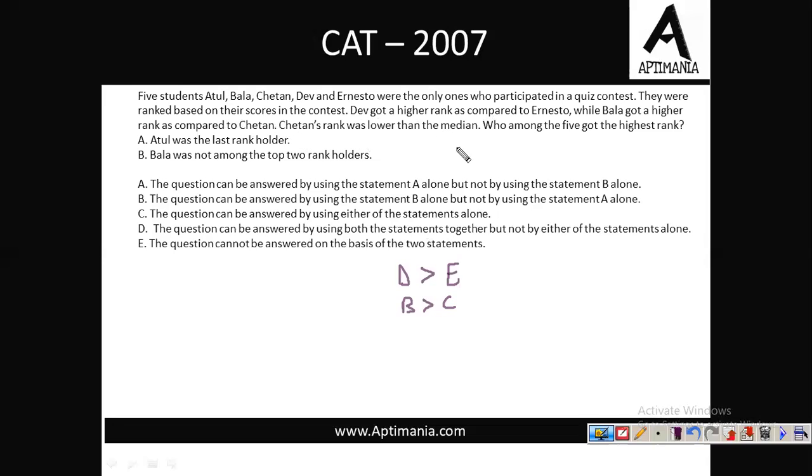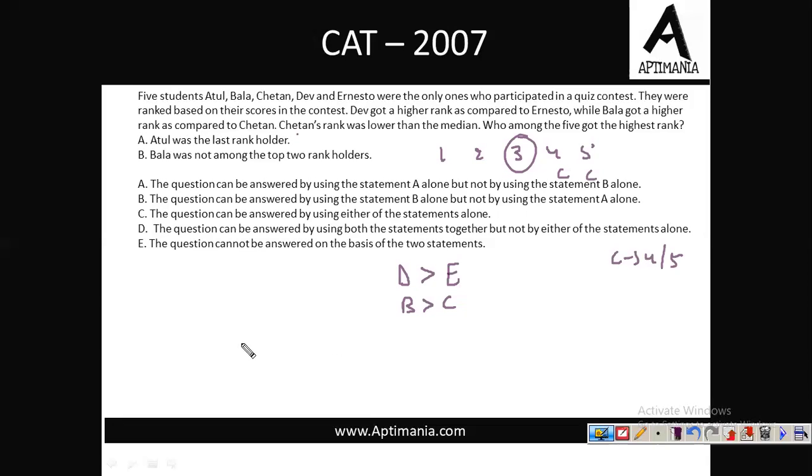Now see, there are 5 students. Their ranks must be 1, 2, 3, 4, 5. So the median must then be 3 only. Now the rank of C is lower than the median. The lower rank means C must be in 4th or 5th place. Then we can say that the rank of C is either 4 or 5.